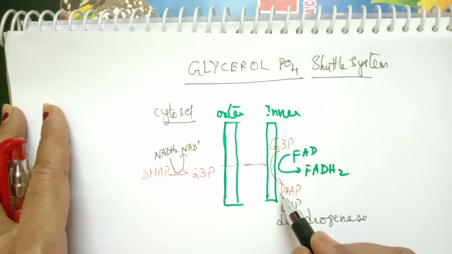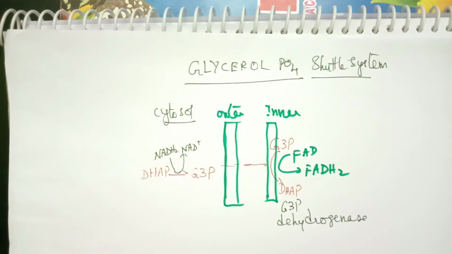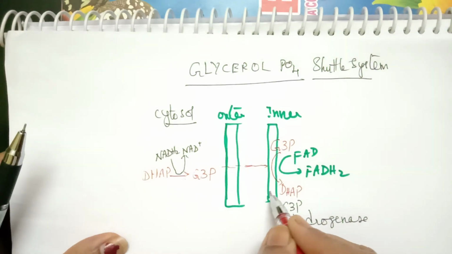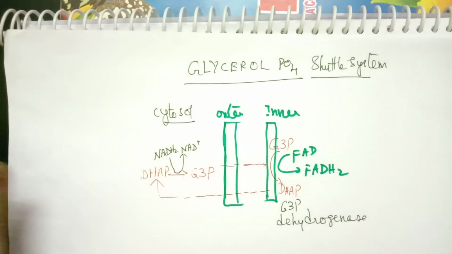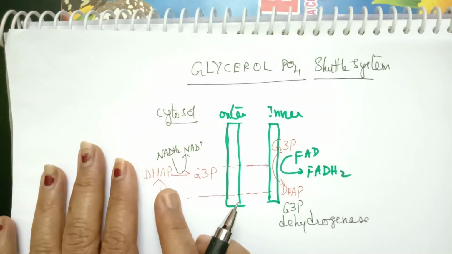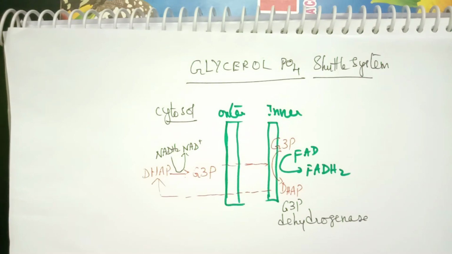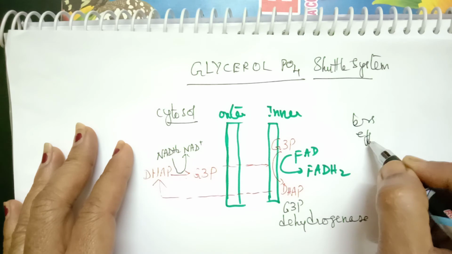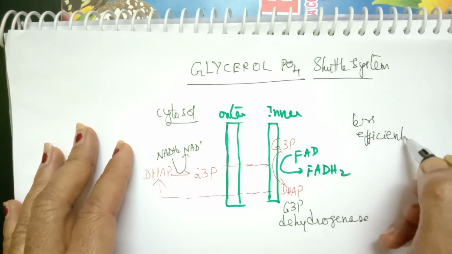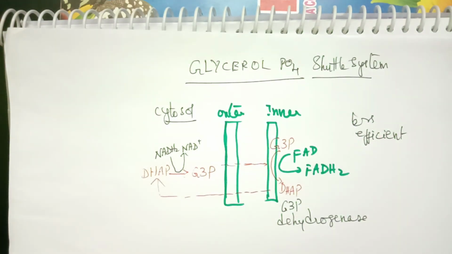And this DHAP which is formed again passes through the membrane and goes back to the cytoplasm. This is what is called the glycerol phosphate shuttle. This is less efficient because here NADH2 is transported in the form of FADH2. So this is considered to be less efficient. This is what is called a shuttle system.